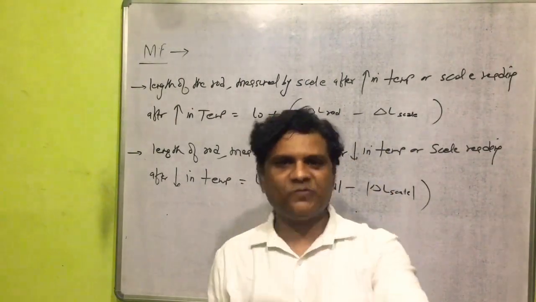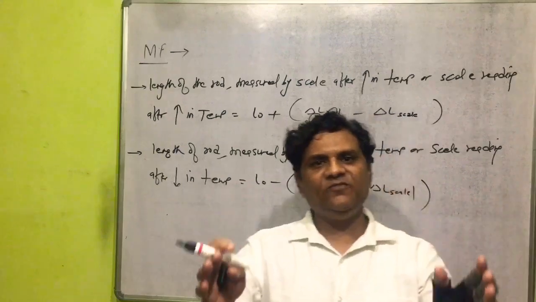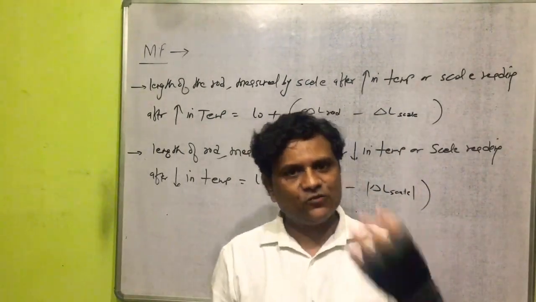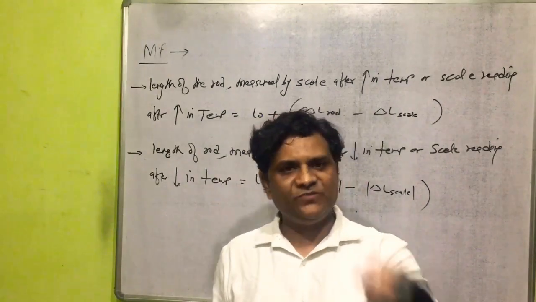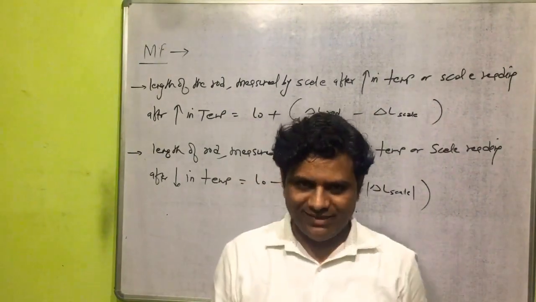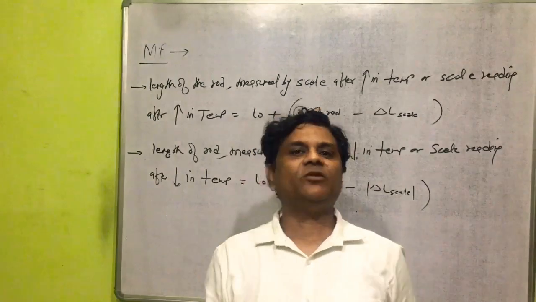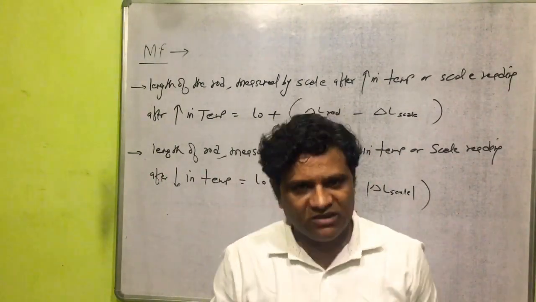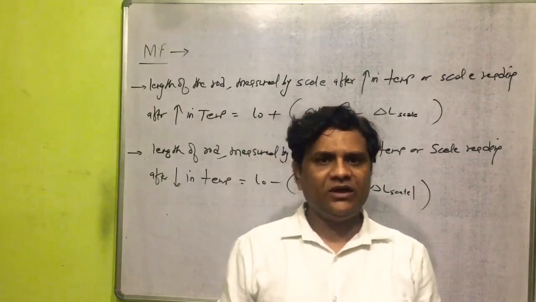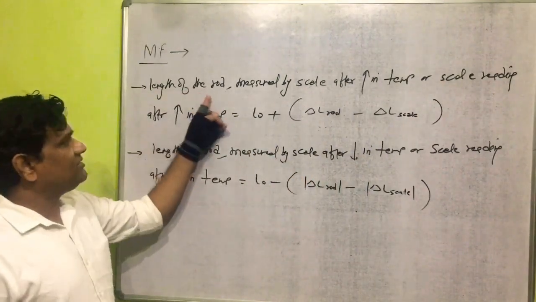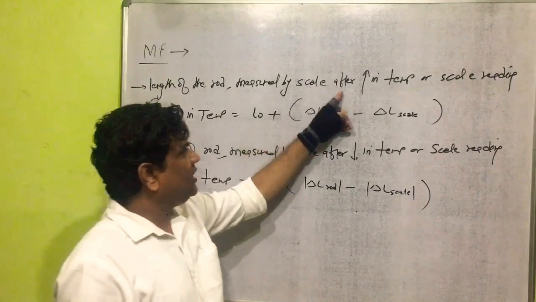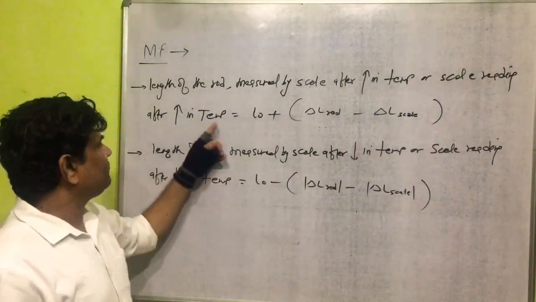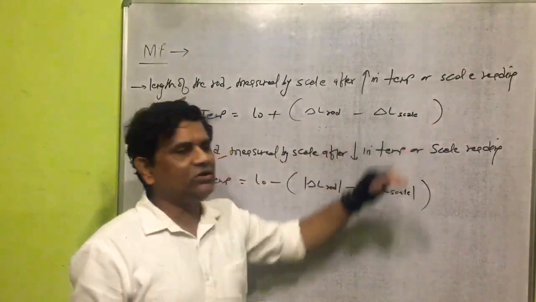But one problem is possible to arise now here. It is very difficult to learn a number of relations. So what can we do at that time? Yes, we will develop 2 master formulas in a class here, to solve all types of questions related to the scale reading. Yes, the length of the rod measured by scale after increase in temperature, or scale reading after increase in temperature, will be equal to this relation.